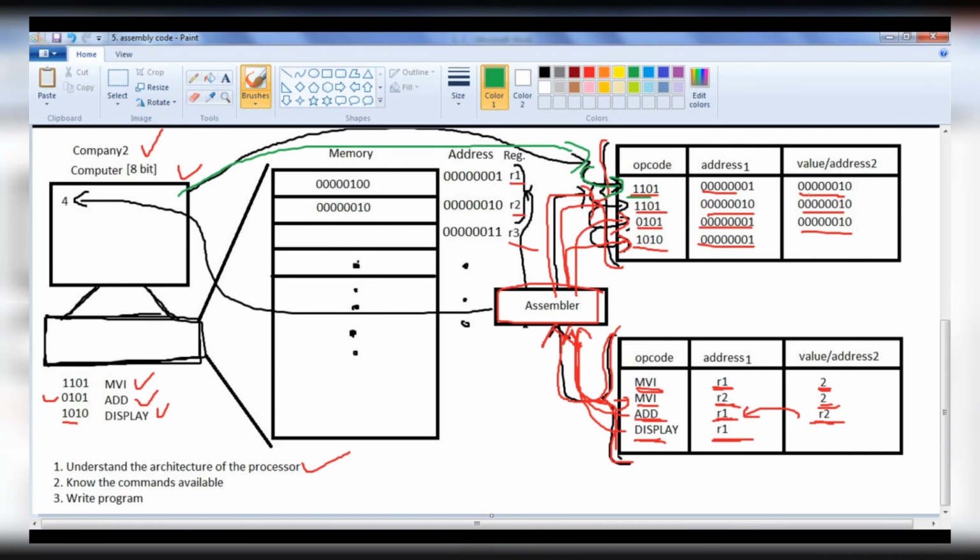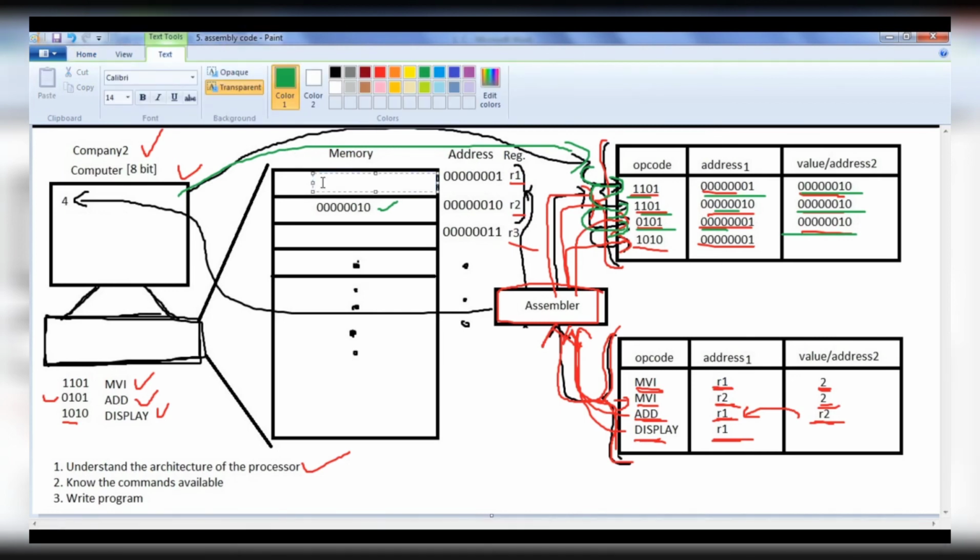So move immediately this value at this address. You can see that the computer is going to place that value in the specified address. Then the computer takes the next instruction, executes that, move immediately this value at this address that we have already here, then it moves to the next instruction, performs the addition operation and puts the result back in this place, and the result is going to be 00000100.